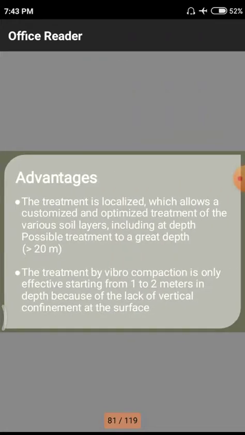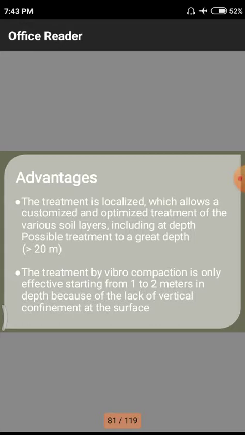Advantages: the treatment is localized, which allows a customized and optimized treatment of the various soil layers, including the possibility of treatment to a greater depth. That means localized areas allow optimized treatment. Optimization means, with the help of our eyes and some technical equipment, we need to locate the soil strata, particle sizes and other things.